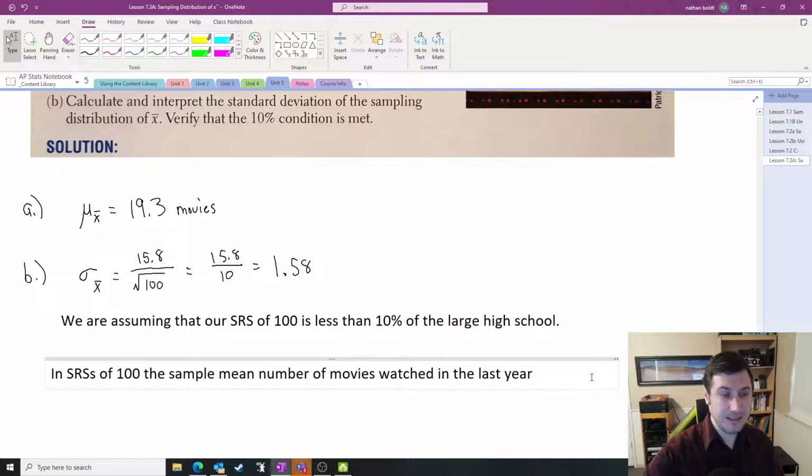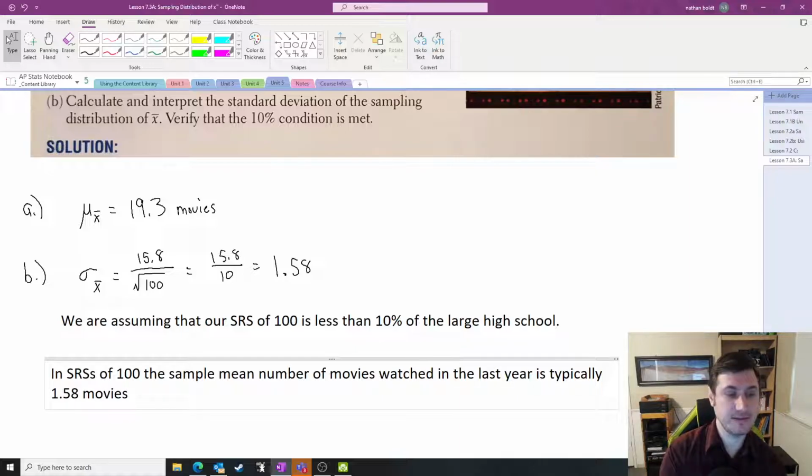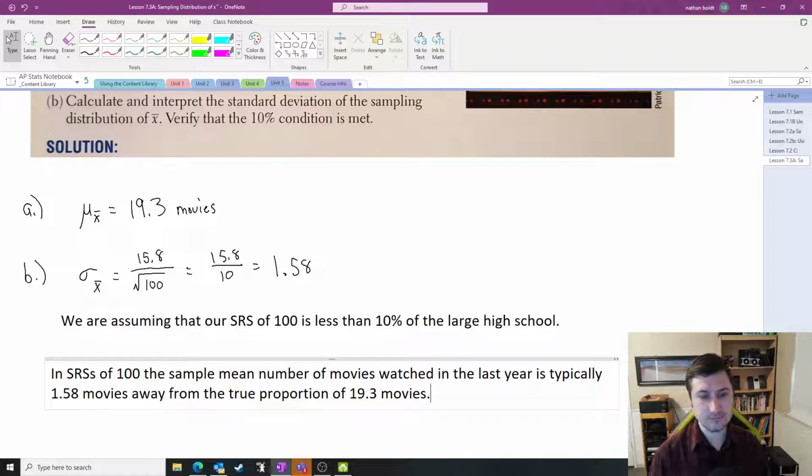That sample mean is typically 1.58 movies away from the true proportion of 19.3 movies. All right, there is our sentence that interprets the standard deviation.